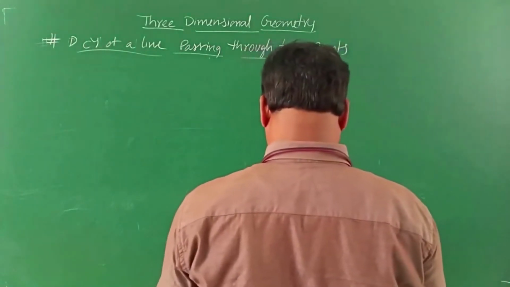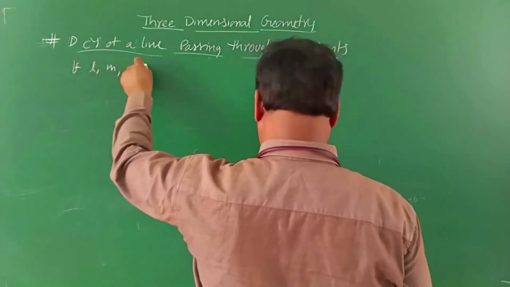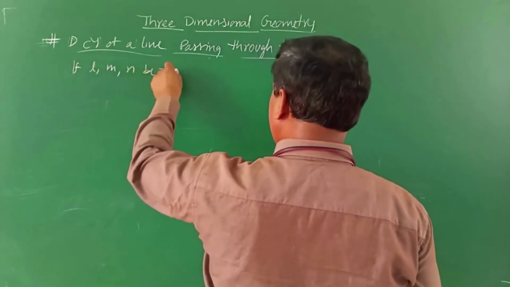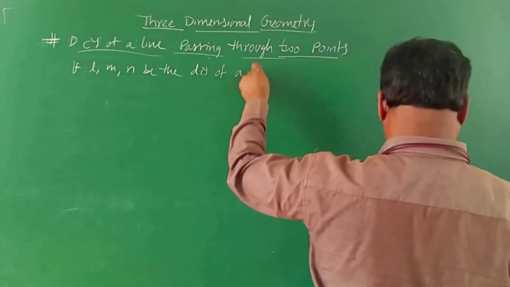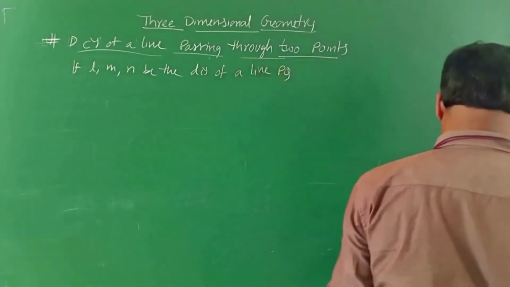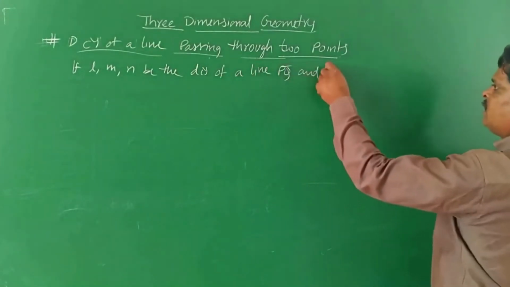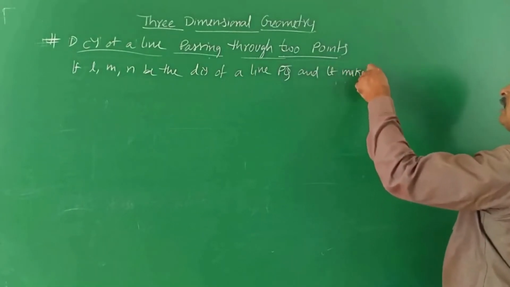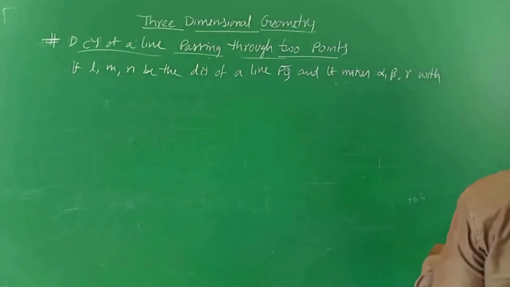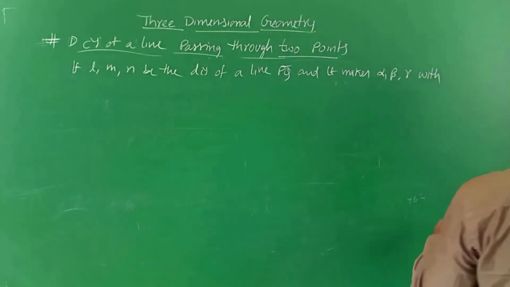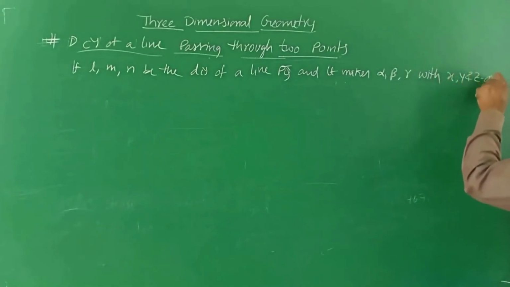Here, if l, m, n are the direction cosines of a line PQ, and it makes angles alpha, beta, gamma with the x, y and z axes.